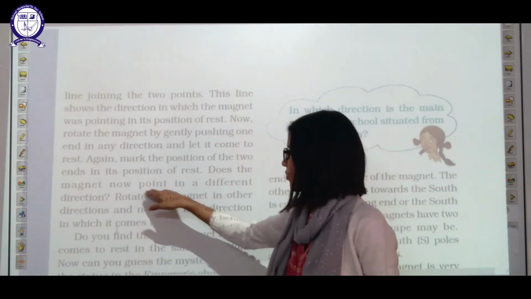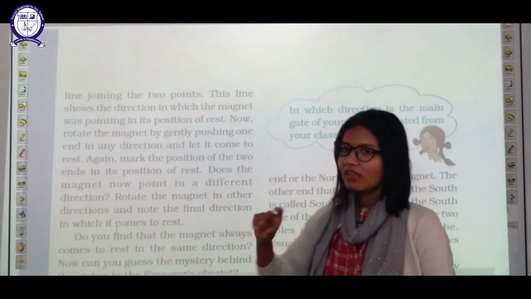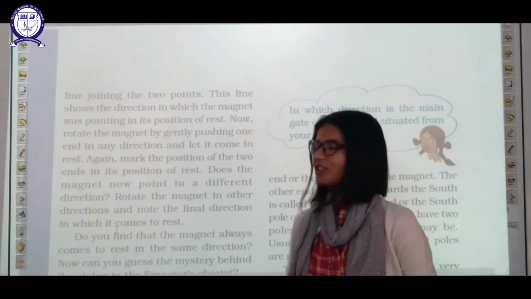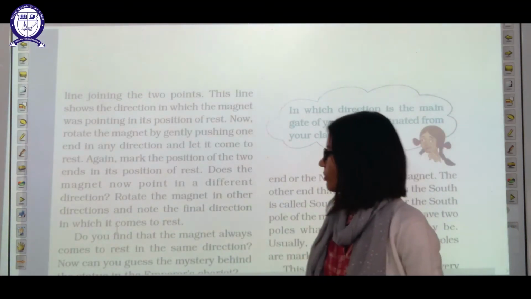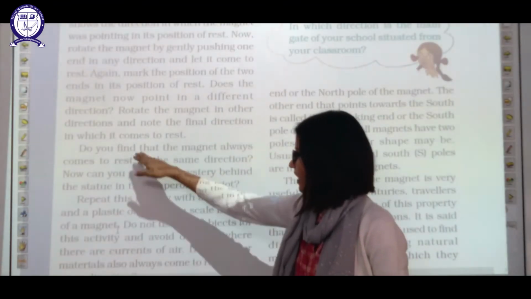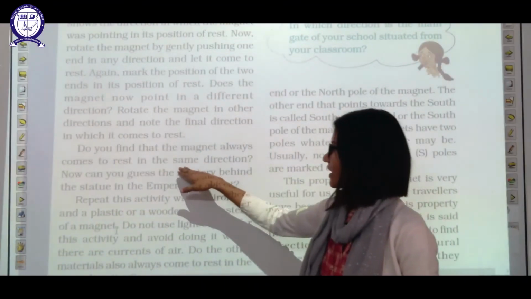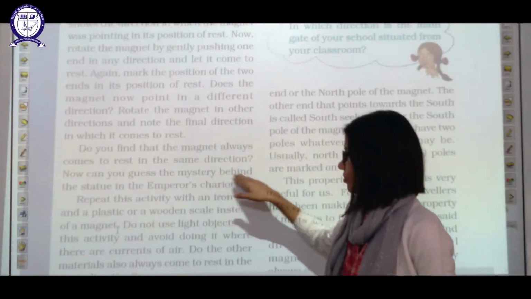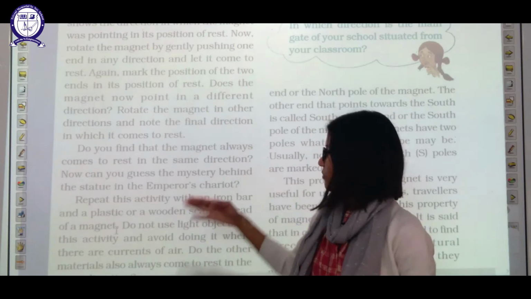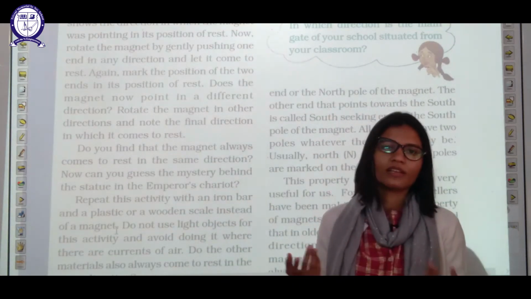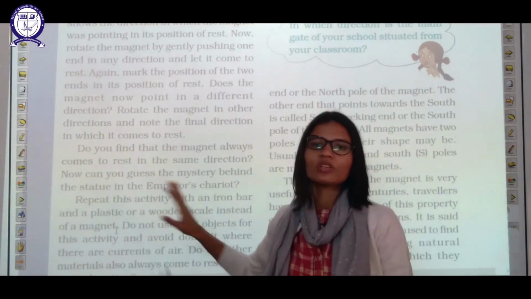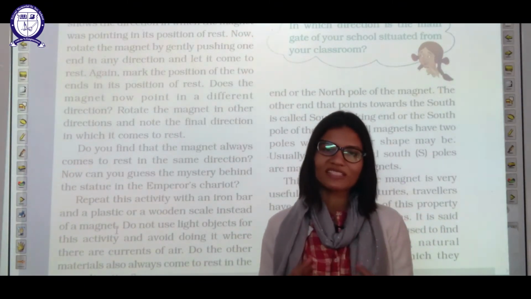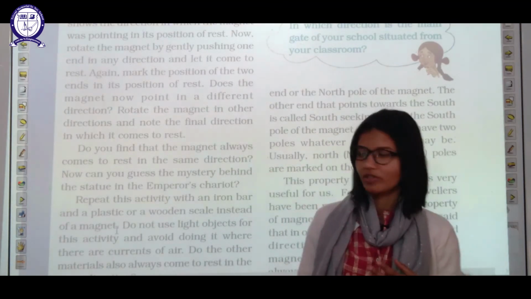Does the magnet now point in a different direction? Now rotate the magnet in the other direction and note down the final direction in which it comes to rest. You will find that the magnet always comes to rest in the same direction. Now can you guess the mystery behind the statue of that emperor's chariot? Yes, that statue has a piece of magnet in it. That's why it always rests in the south direction.